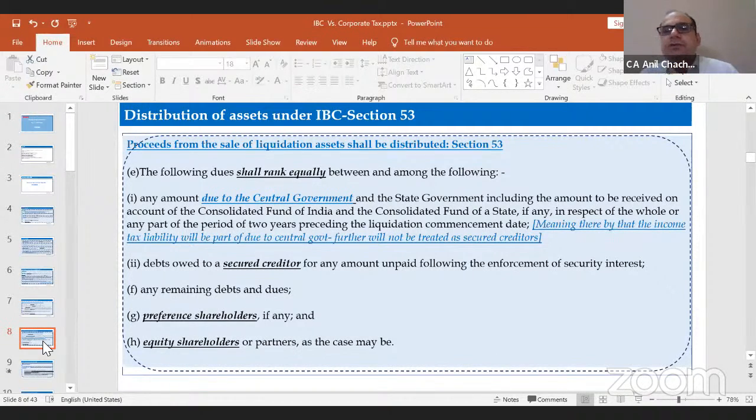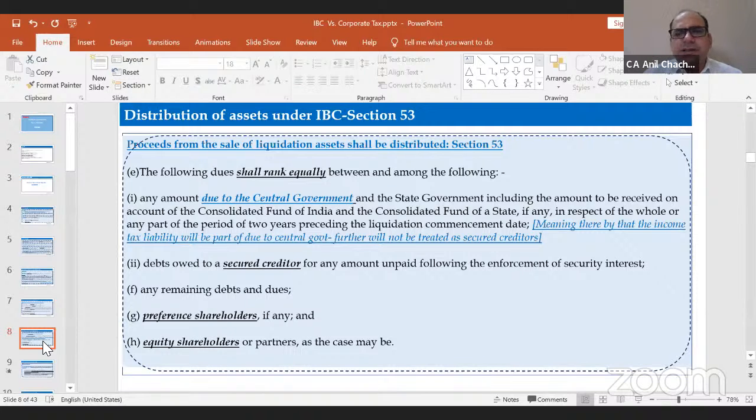And as per section 53, at the time of distribution of the amount relating to the debt part, it will come at the fifth level, meaning thereby that it will be part of the amount due to the state governments, local authority, central government, or any other statutory part.